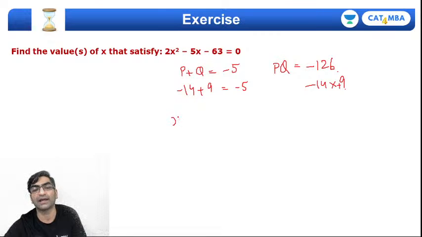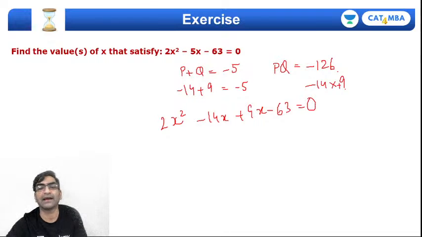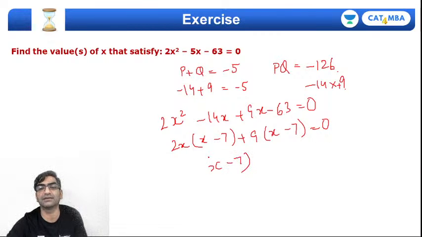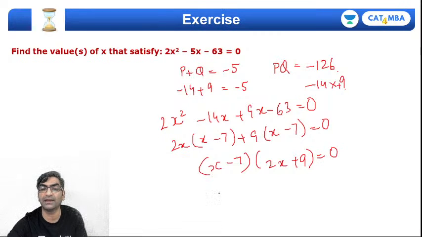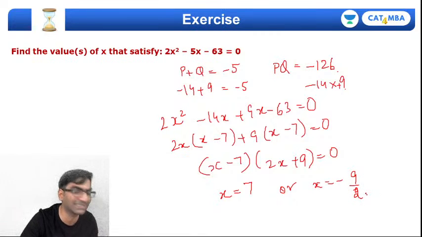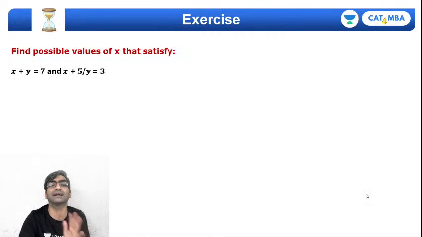So 2x square minus 14x plus 9x minus 63. 2x common, x minus 7; 9 common, also x minus 7, which means x minus 7 into 2x plus 9 tells me that the two roots are going to be x equals 7 or x equals minus 9 by 2. No brainer, right? This kind of question will definitely get done in the exam, there's no tension about it.